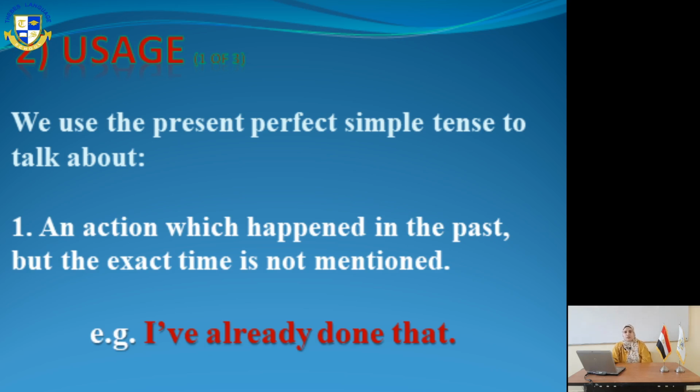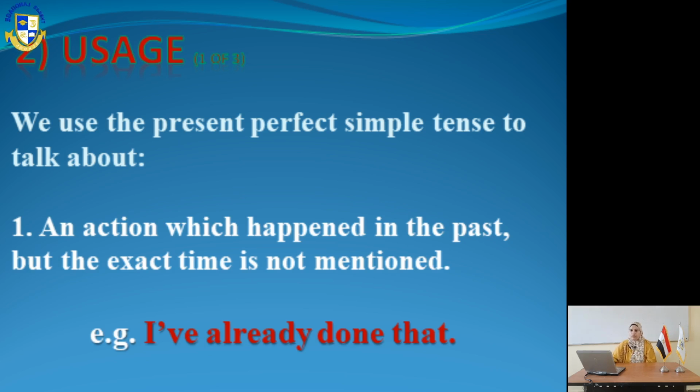Take care, as we mentioned in our explanation for Module 1A, the main difference between the present perfect simple and the past simple is the time, whether mentioned or not. If we mention the time, I did that yesterday, I'm going to use past simple. But if I'm not going to mention the time, I have done that.